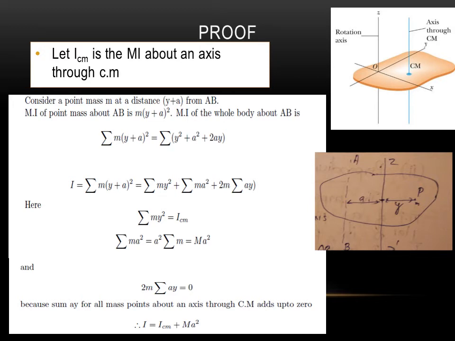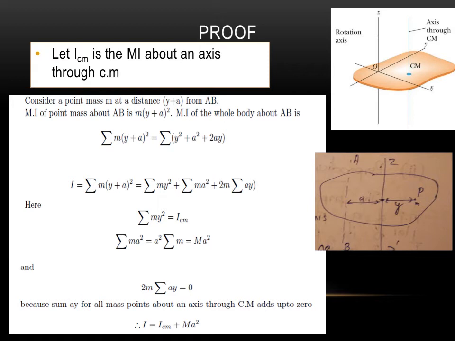So a square into summation over m will give total m a square. Now you consider the third part of the equation, 2m into summation over ay. Here this summation will be equal to 0, because we are considering that all point masses about an axis through the center of mass add up to 0.